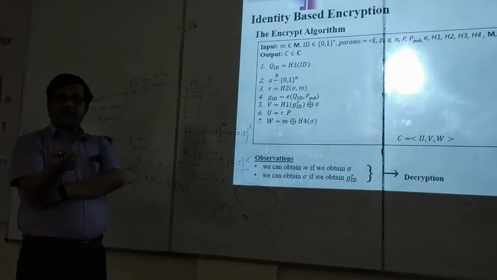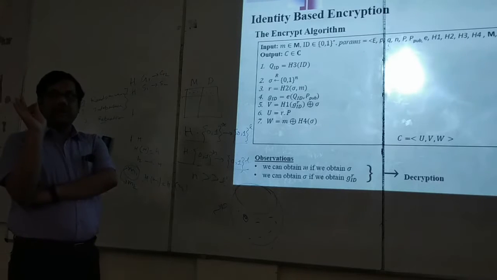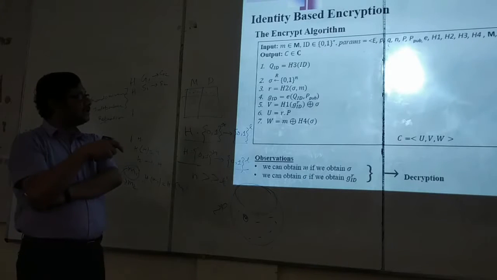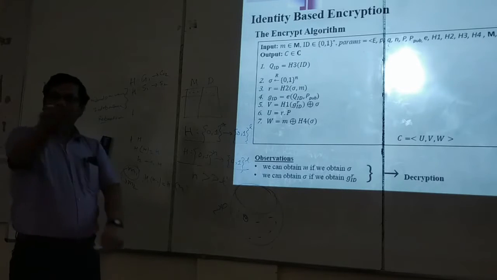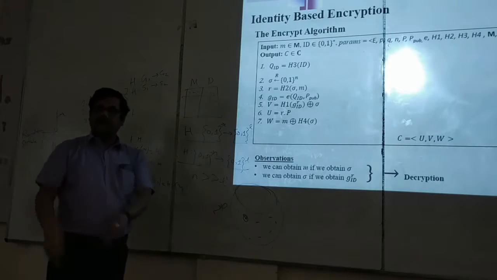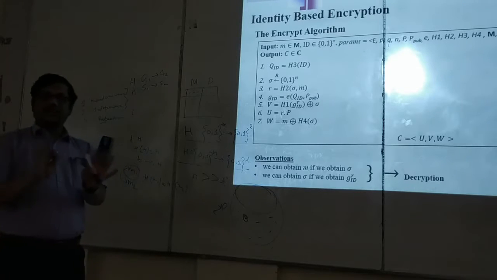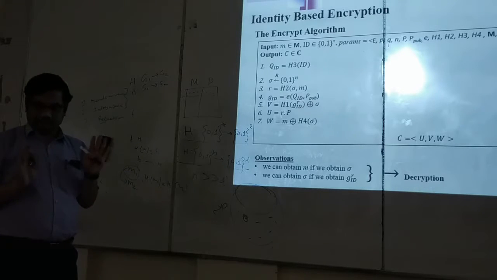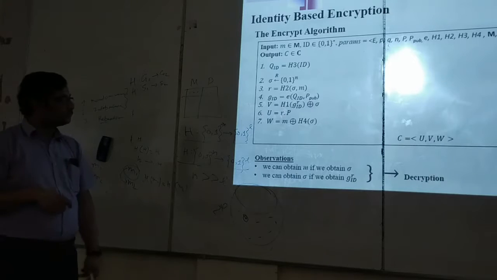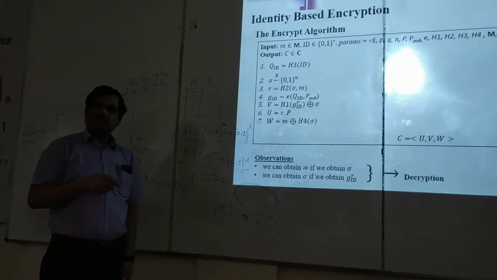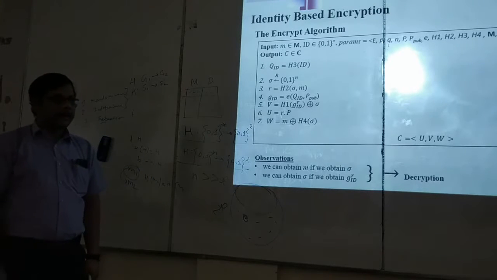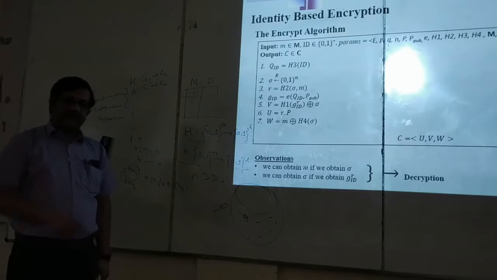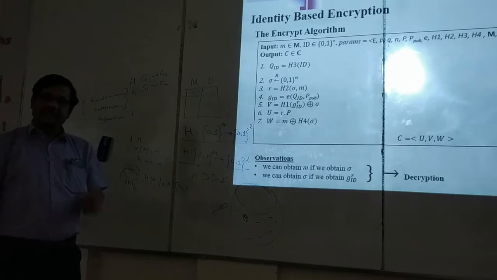The only relation is that QID to ID is a unique mapping. For an ID, you are getting a unique QID, and because of the pre-image resistance, given one QID, it is very difficult to find another ID whose QID is also the same. So roughly we can assume that there is a one-to-one relationship, ID to QID. Now QID is known, PPOP is known, so anyone can calculate GID also. The attacker also can calculate GID. Only you have to calculate GID power R to be successful in this decryption.